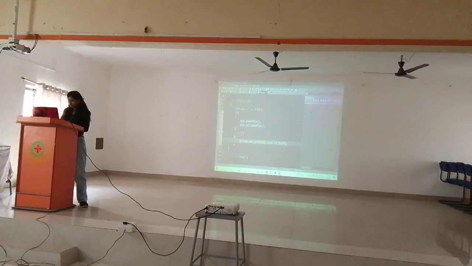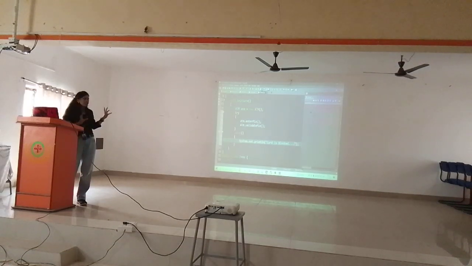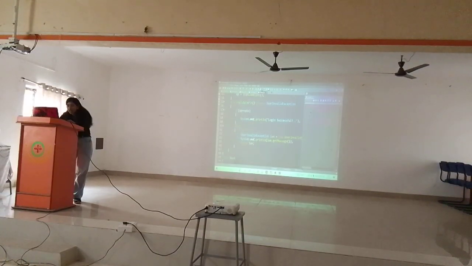Call this block. Some big message will come. Call this block. Kindly contact the bank person for this message. The entire message will come. I have given only one message. I want to catch the exception. What exception do I want to catch? Invalid user exception. I want to catch it inside my catch block.